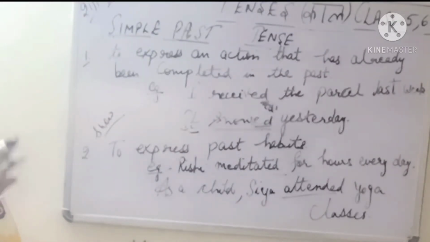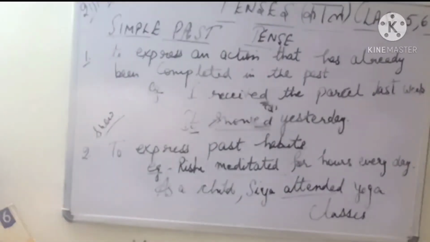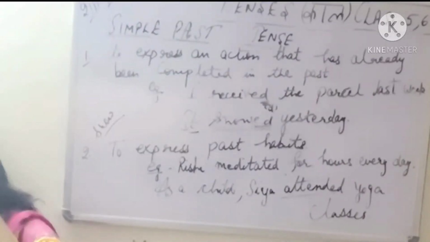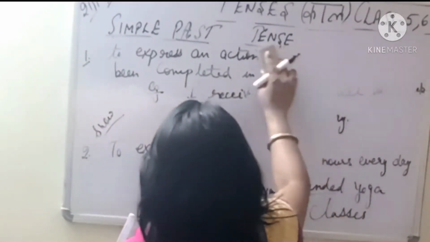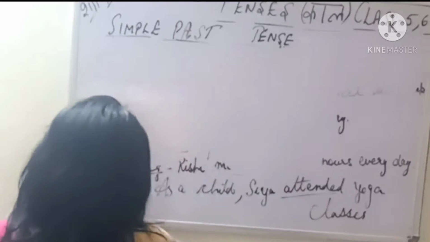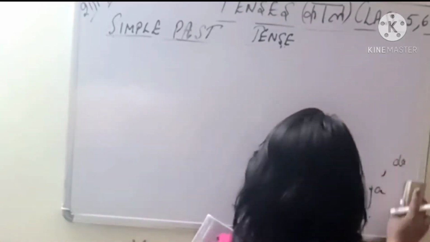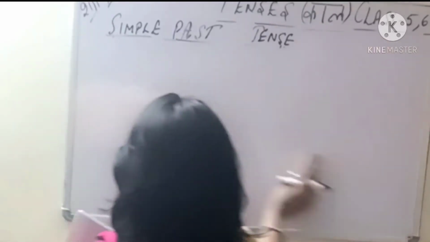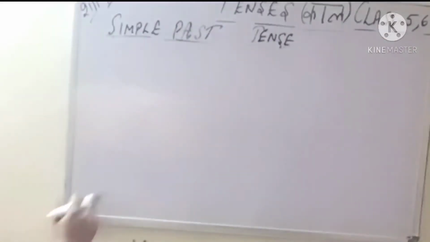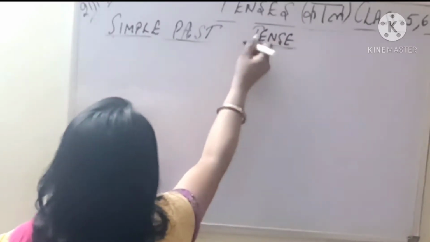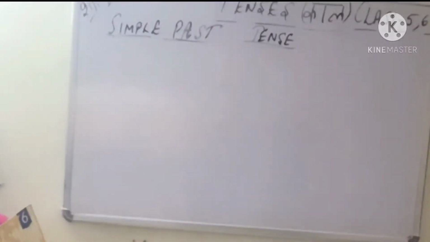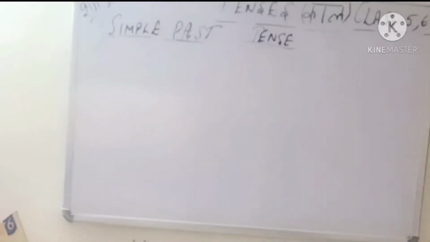So I hope you remember these two rules. We don't have any more rules in the past tense as we had in the present, so many. So two more rules I am going to do, that is related to future tense, where we are going to use the future tense. That will be your last topic for today. And based on these three only, there is one exercise after these rules in your book, just before exercise A is starting. So you don't have to do exercise A, but before this exercise A, there is one exercise in your book. State the type of tense that has been used, so that I want you to practice yourself.